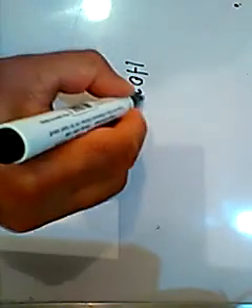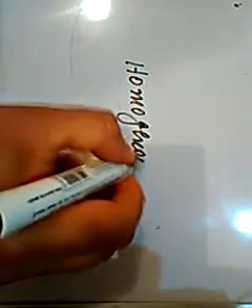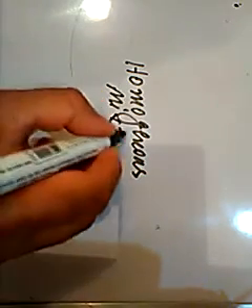Homogeneous mixture is the kind of impure substance which contains more than one type of particles, but the composition is uniform throughout that matter, throughout that medium. Say for example, I am going to take the example of salt water. This is the case of a homogeneous mixture.